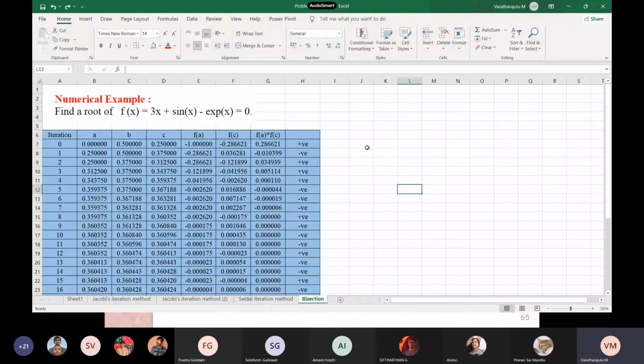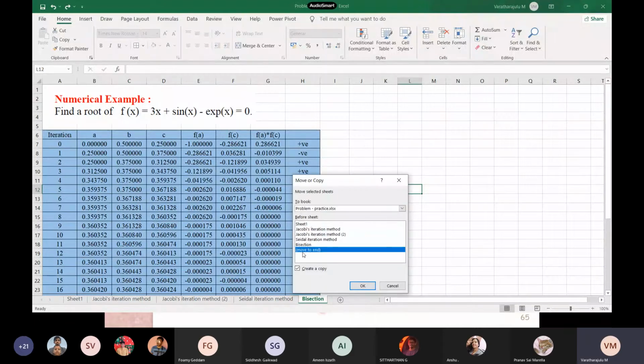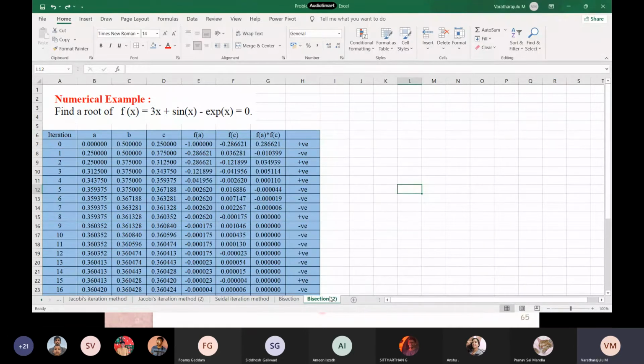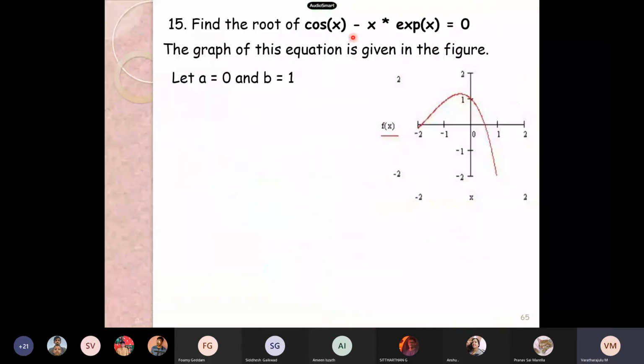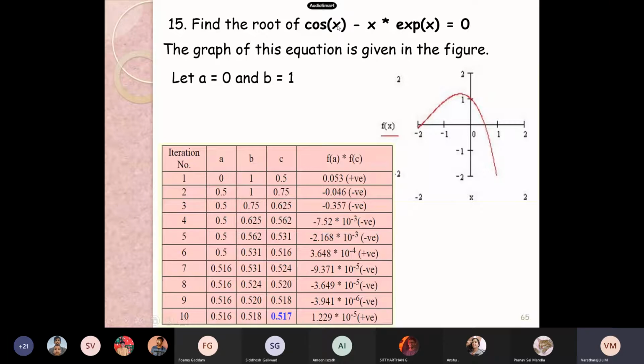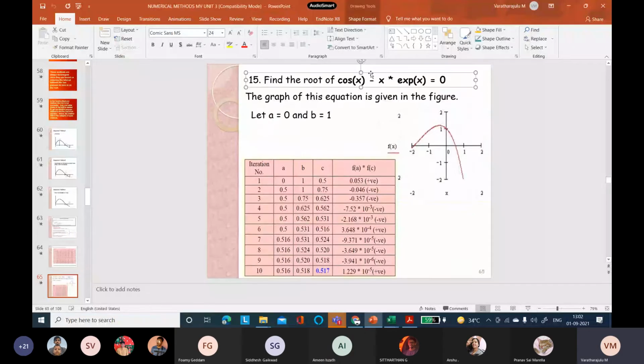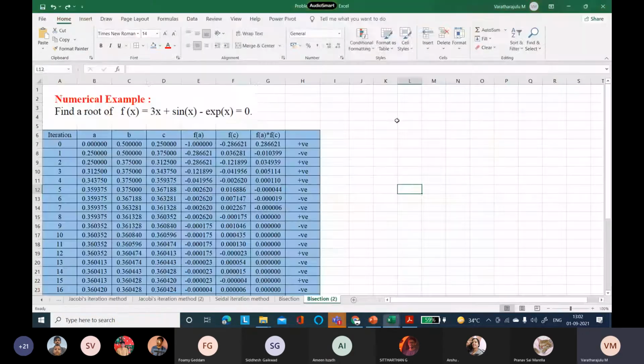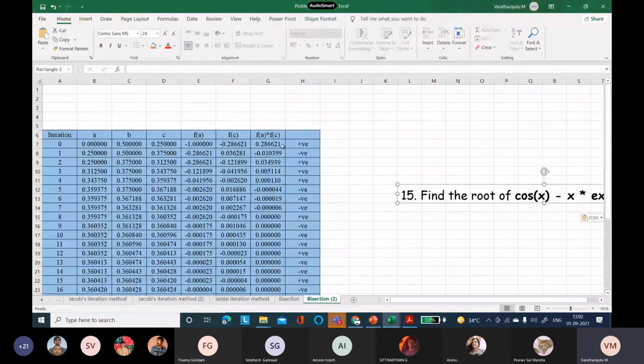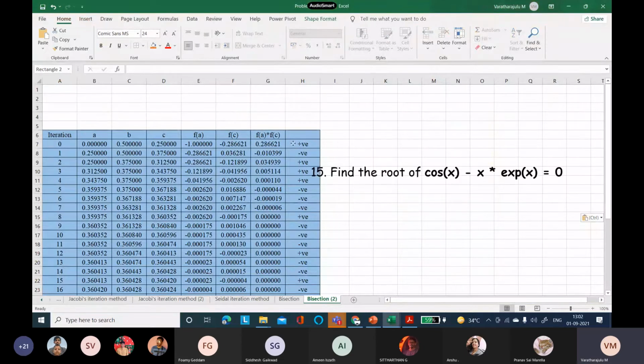The sheet has to be moved before the last, move to the end. This is the copied sheet, and take this problem and delete this one. I am pasting here.